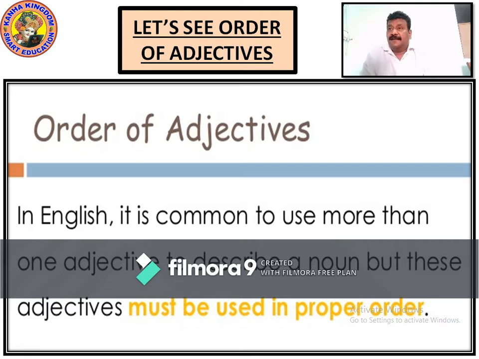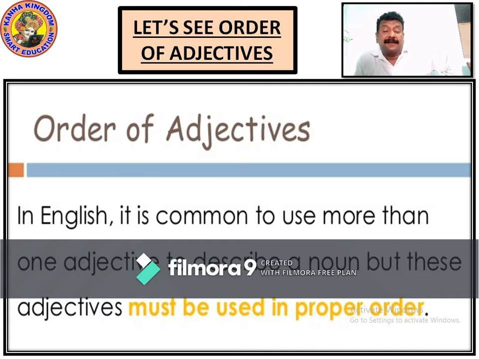Now let's see order of adjectives. Now we have seen how the adjectives describe the noun, how they come before the noun, and at places after the noun, describing the noun which was in the starting. Order means in a proper alignment, in a proper line.